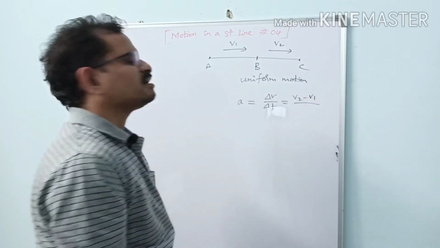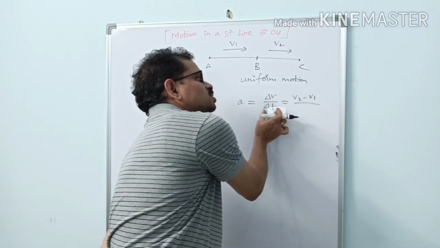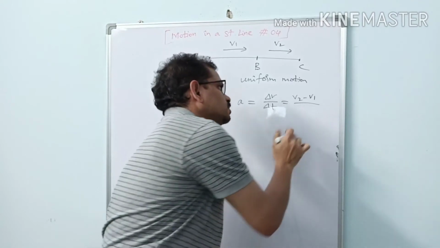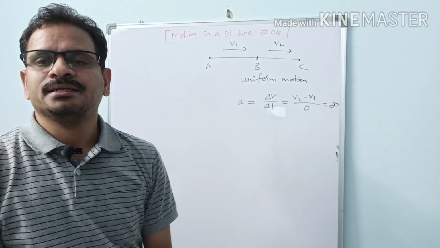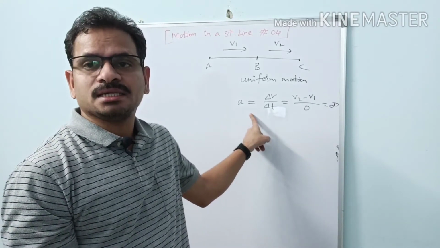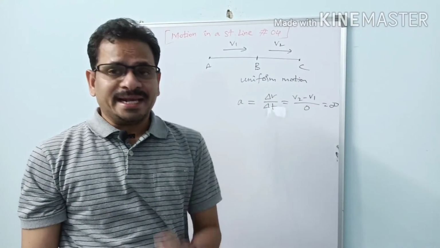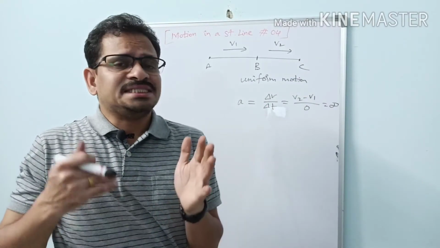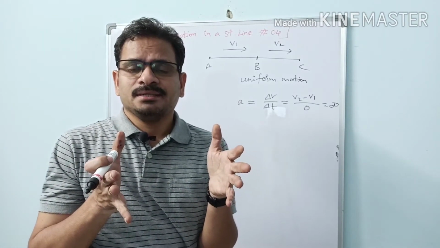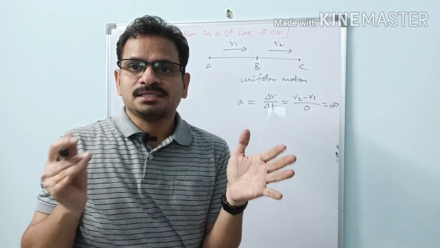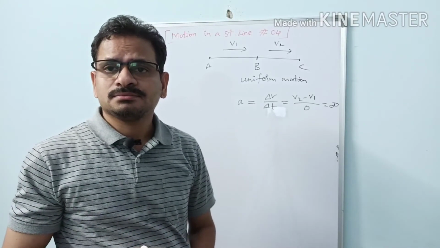Then what about this time interval? It is almost negligible, very close to 0. So almost 0. Anything by 0 is not defined. We cannot define it. So here we cannot define acceleration. So this motion is not accelerated motion. Accelerated motion means for the change produced in velocity, there is some time lag. Delta t is there. Delta t is not close to 0.